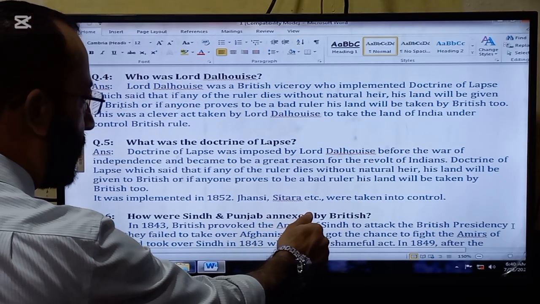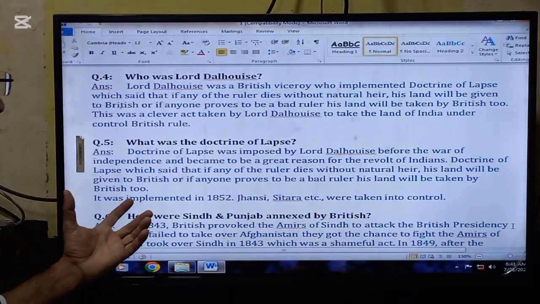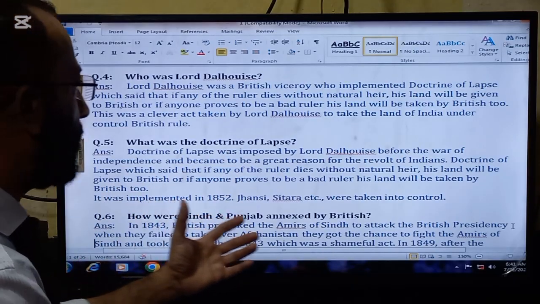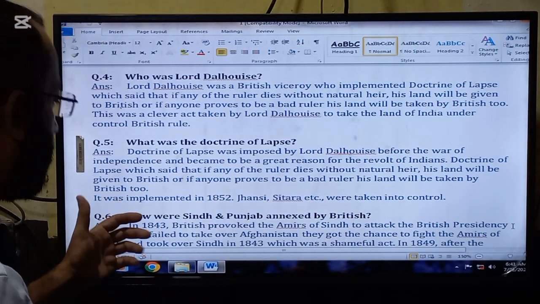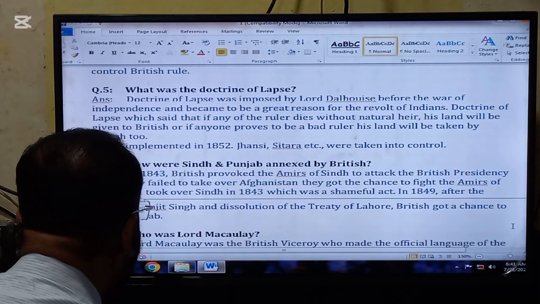Jhansi, Satara, etc. were taken into their control. So this Doctrine of the Lapse actually became the main reason for the War of Independence, because the Indians felt themselves deprived.